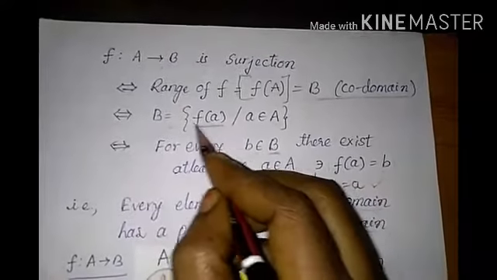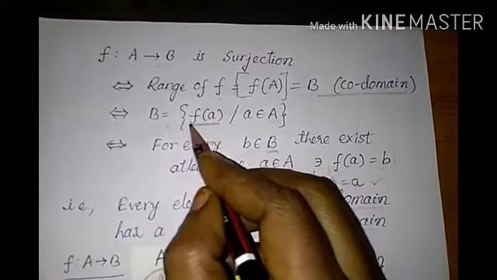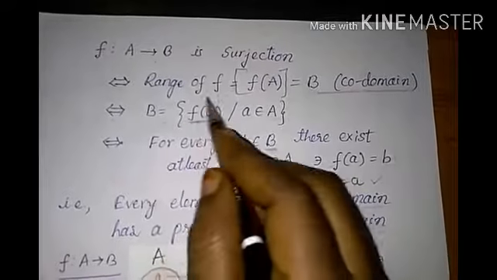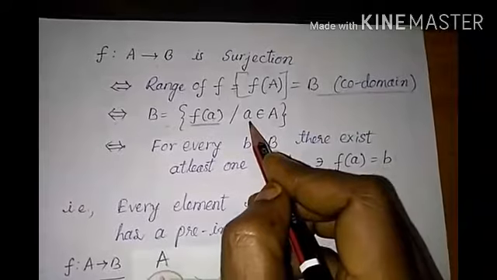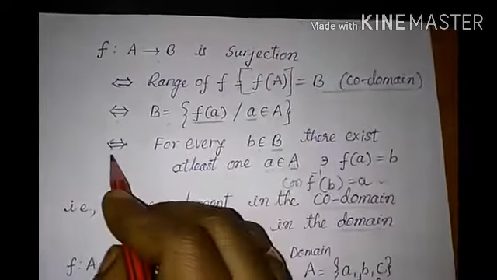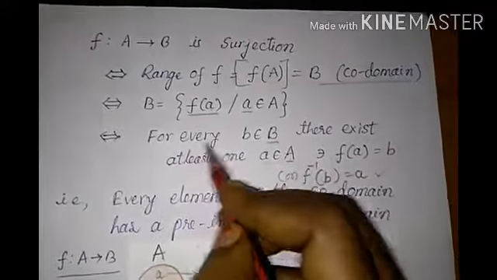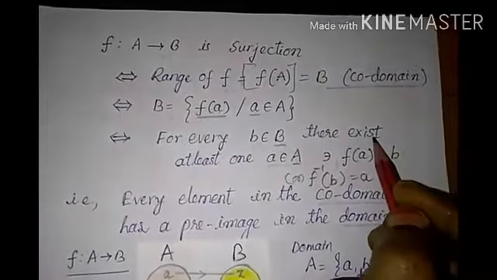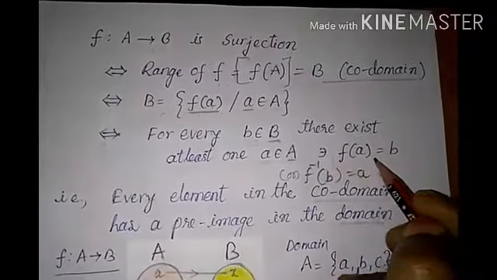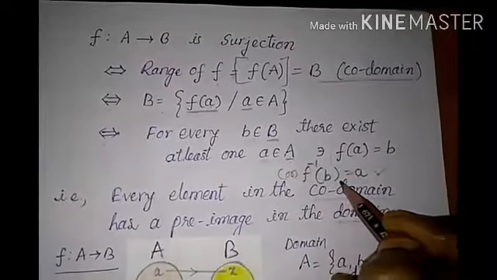These f of a mean what? Image of a. F of a is called the image of a. All the images, B contains all the images of a. Small a are the elements in the domain. That implies and is implied by for every b belongs to capital B, there exists at least one a belongs to capital A such that f of a equal to b, or f inverse of b equal to a.